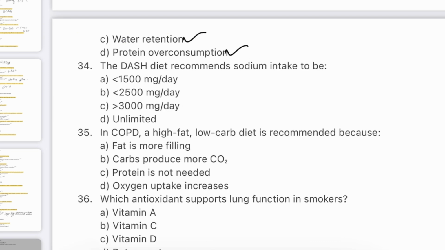Question number 34. The DASH diet recommends sodium intake to be less than 1500 mg per day, less than 2500 mg per day, greater than 3000 mg per day, unlimited. The answer will be A. Less than 1500 mg per day. DASH stands for Dietary Approaches to Stop Hypertension. This emphasizes fruits, vegetables, low fat dairy and reduced sodium, less than 1500 mg per day. Sodium restriction is effective in lowering blood pressure and cardiovascular risk. High potassium and magnesium intake is also encouraged in the diet.